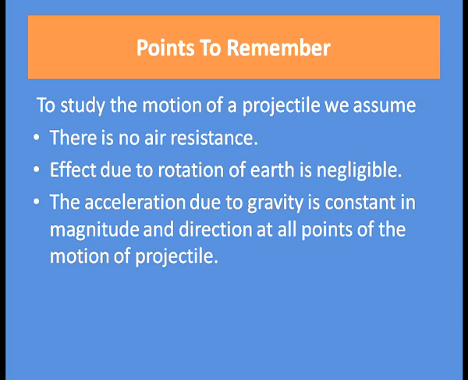Therefore, we have assumed that there is no air resistance. We have also assumed that the effect due to rotation of the earth is negligible, and the acceleration due to gravity is constant in magnitude and direction at all points of the motion of the projectile.